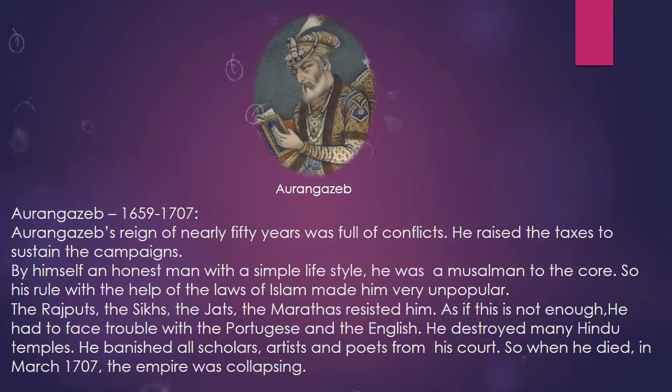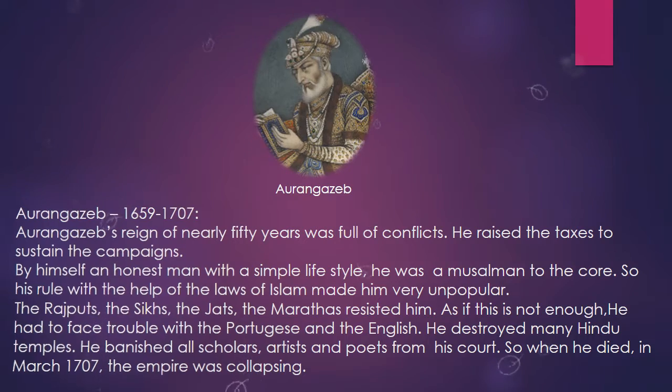He destroyed many Hindu temples. He banished all scholars, artists, and poets from his court. So, when he died in March 1707, the empire was collapsing.